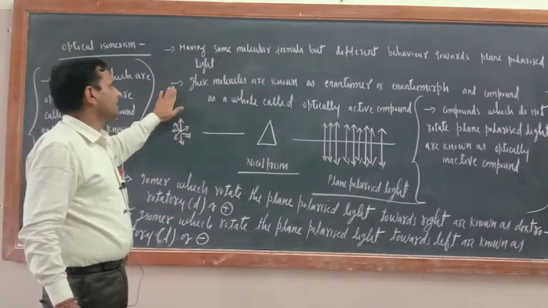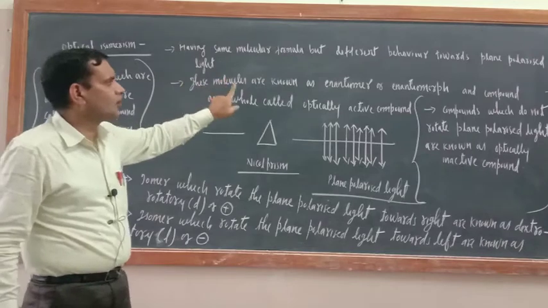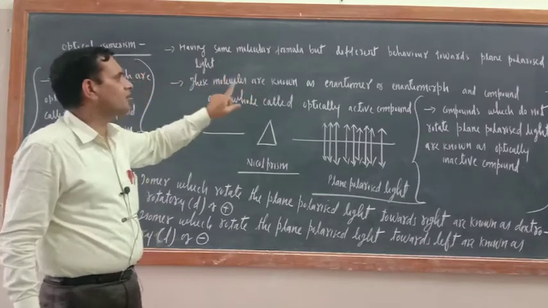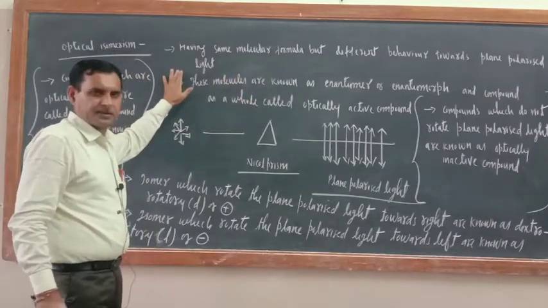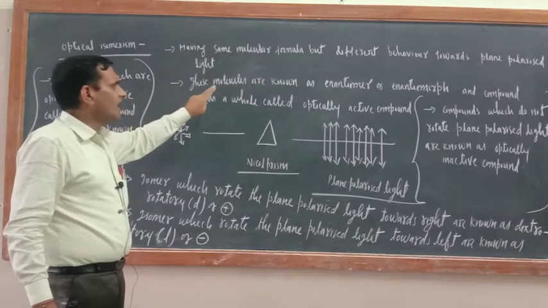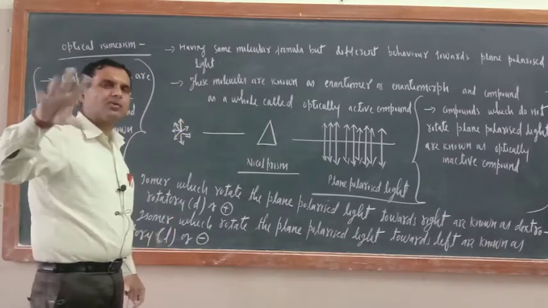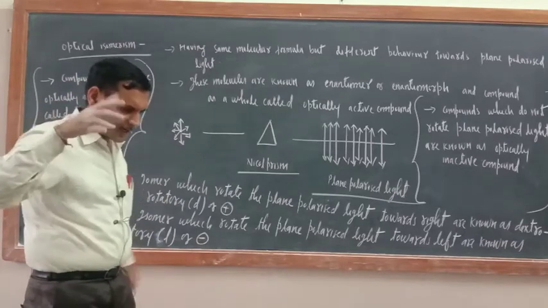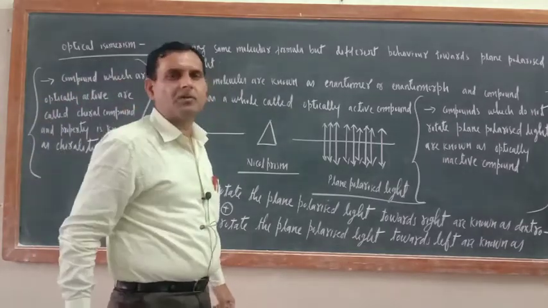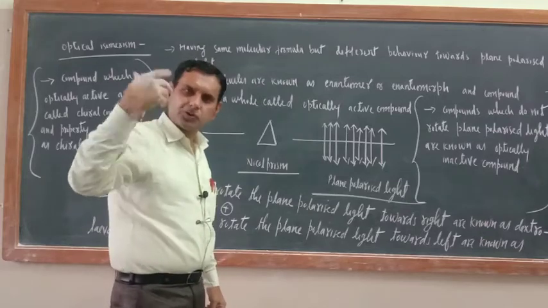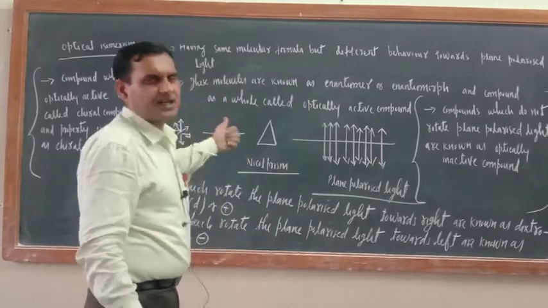First understand this one, having same molecular formula but different behavior towards the plane polarized light, okay. Actually optical isomerism is shown by the organic compound also. Optical isomerism is shown by the coordination compound also.